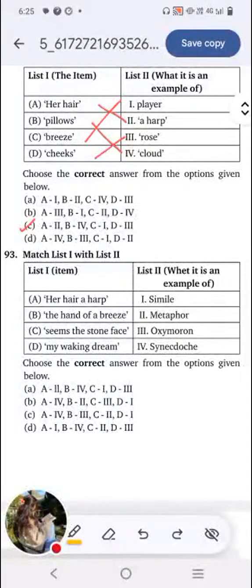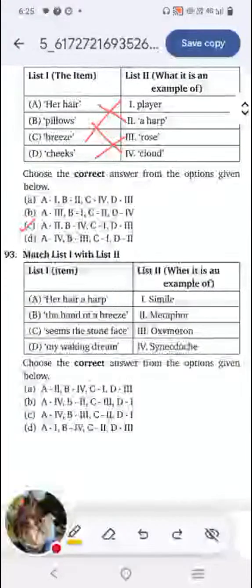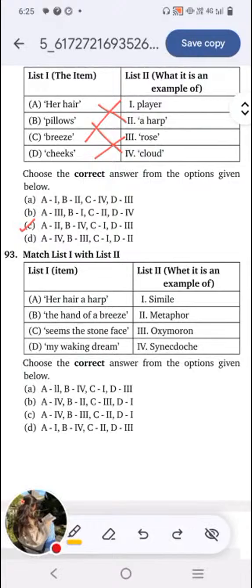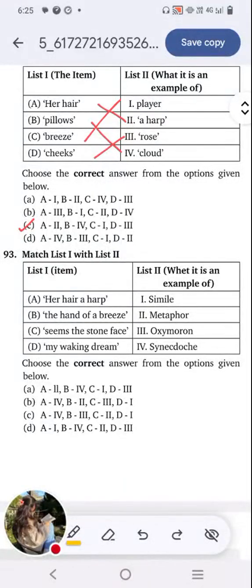That's the difference. Oxymoron is when we say two contrasting things, like happy tears. That's an example of oxymoron. Synecdoche is part of a whole. When we say, give me a hand, you're not actually referring to the hand but to the entire person. So that is synecdoche. So let's see.